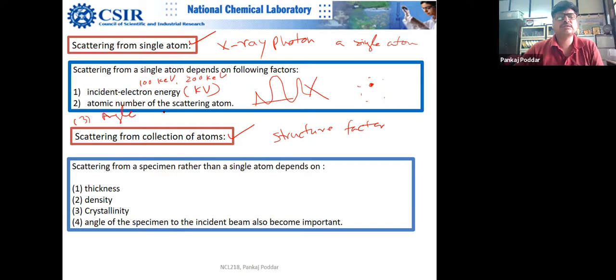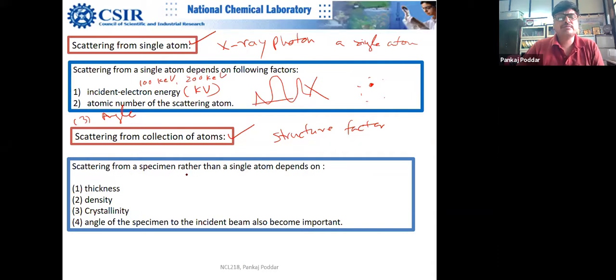These are the three things on which scattering depends. I will be explaining all these concepts in more depth, so don't worry about that. There will be plenty of repetition.